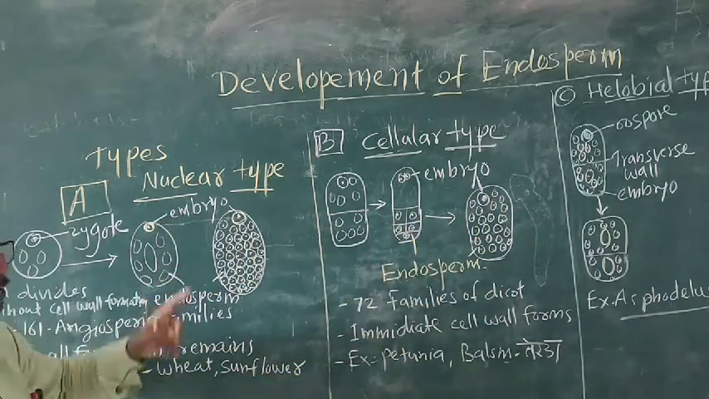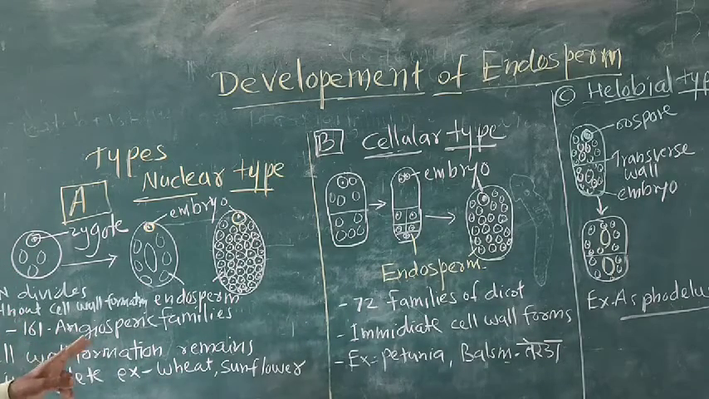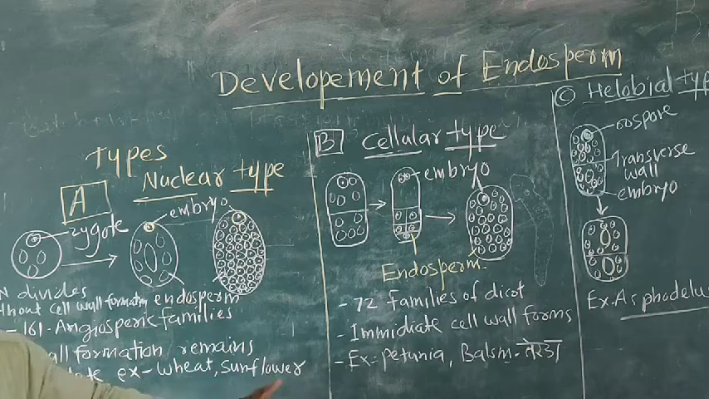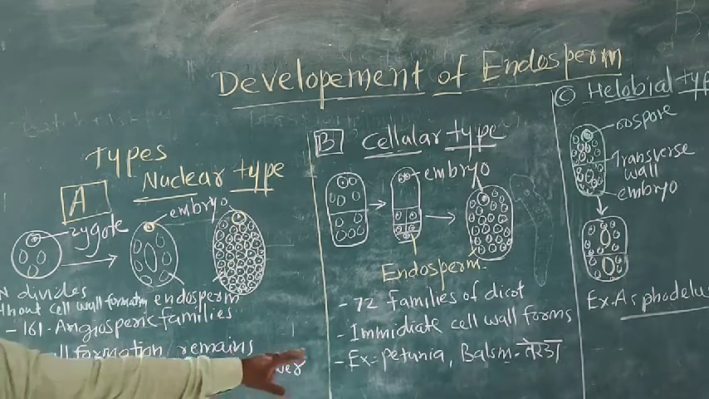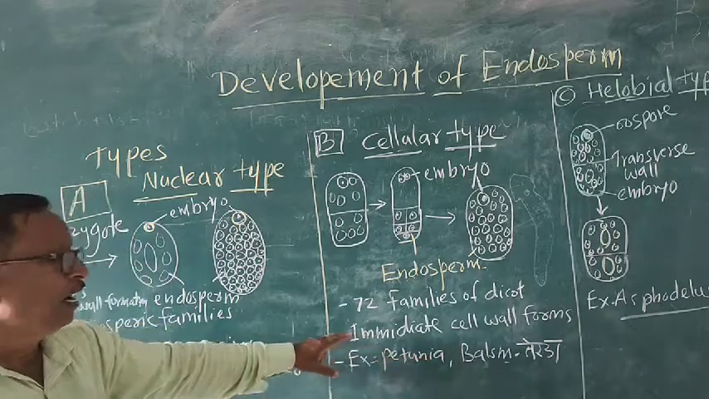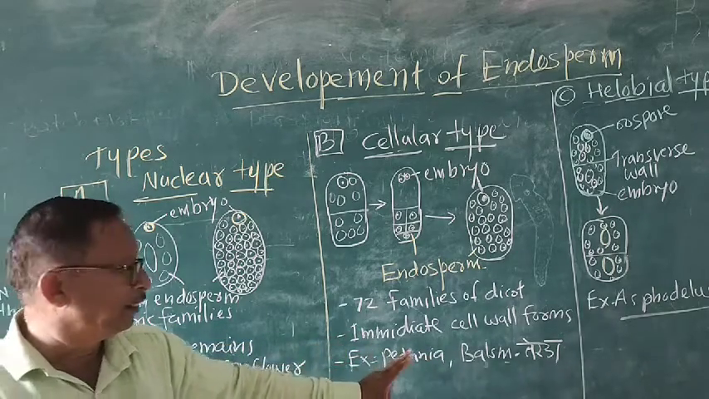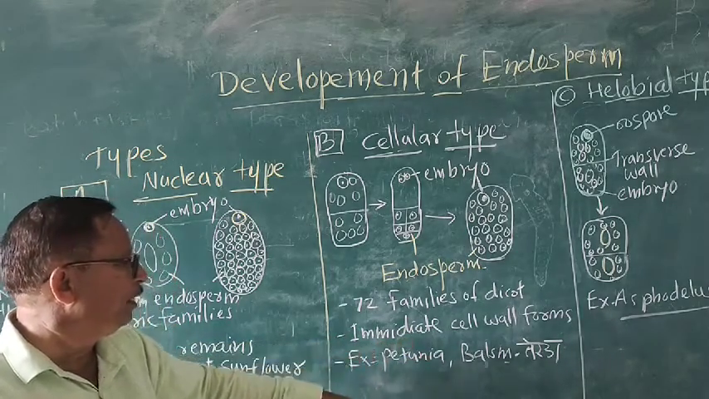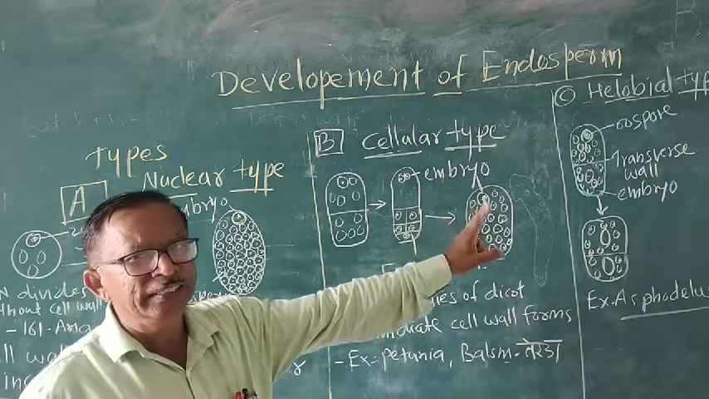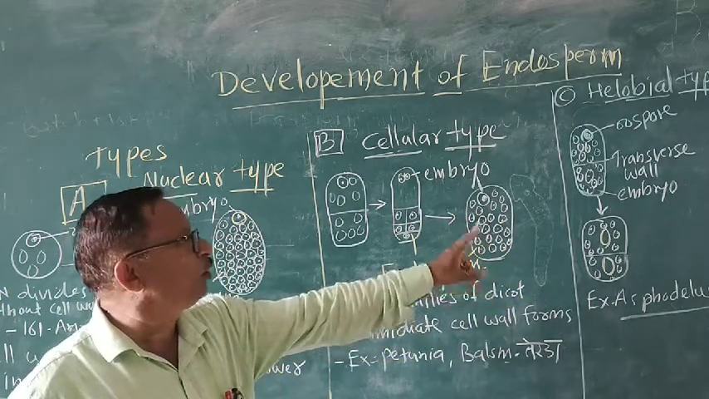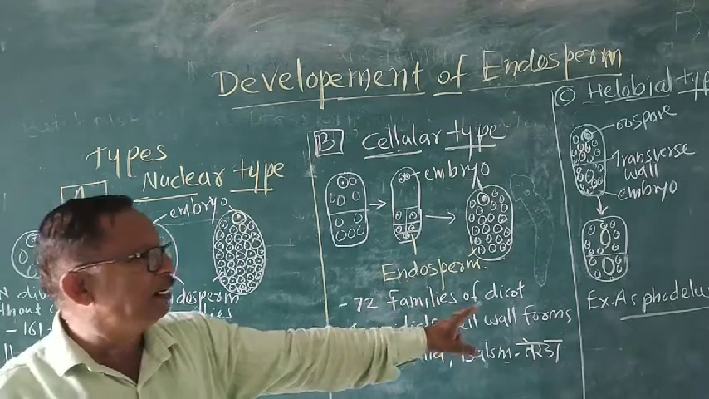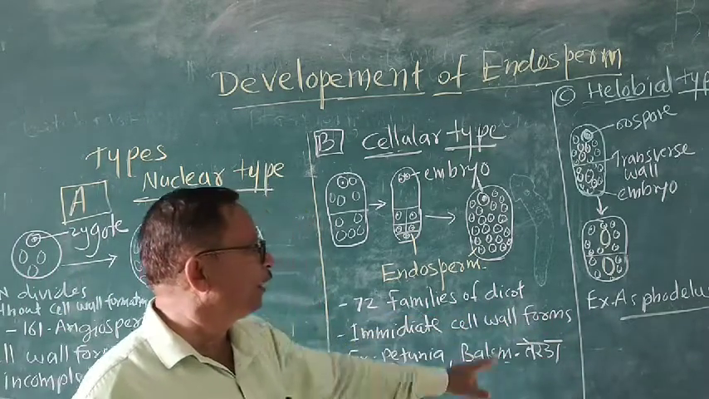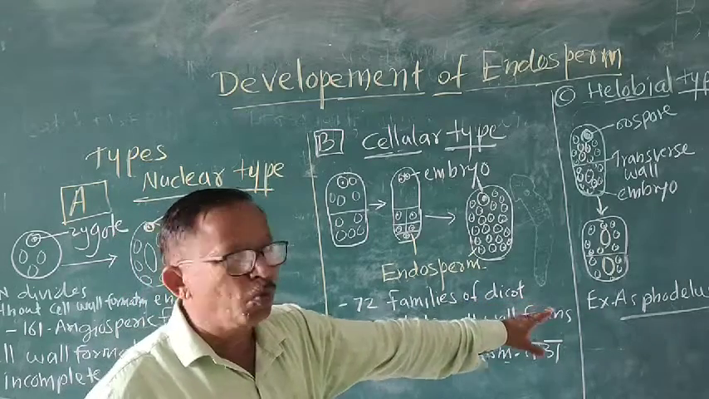In the nuclear type, the primary endosperm nucleus divides, but the cell wall formation remains incomplete. Examples are wheat and sunflower. In the cellular type, the examples are petunia and balsam; after the division of nuclei, the cell wall formation takes place immediately. The third type is present in between both. Helobial type is included here, and the example is Asphodelus.